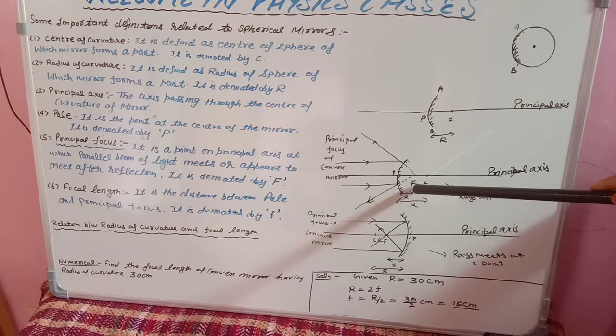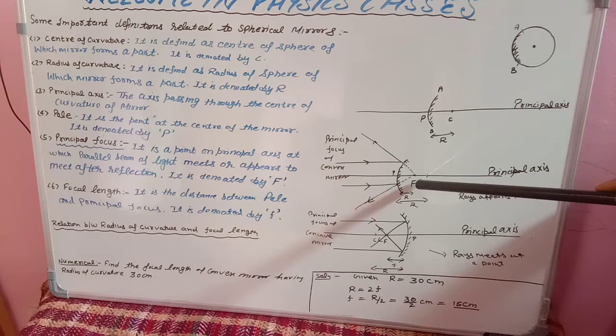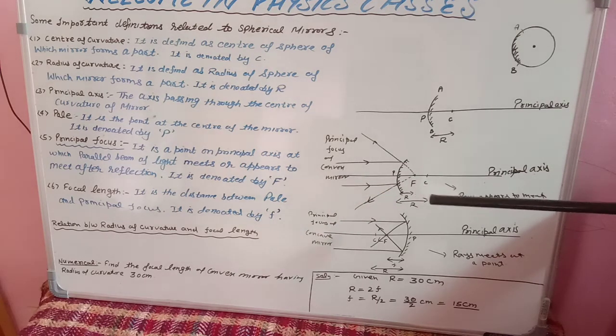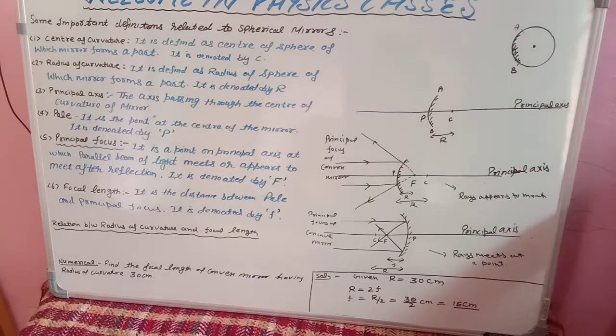Okay, so this is the point at which a parallel beam of light appears to meet after reflection. Means in case of convex mirror, what you will write? Appears to meet after reflection. I hope it is clear.